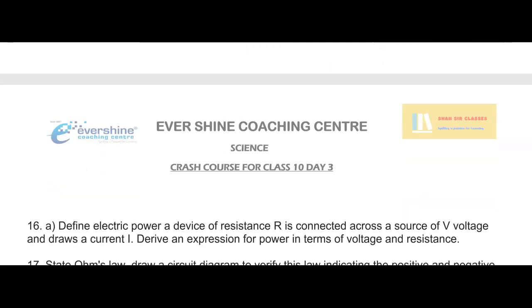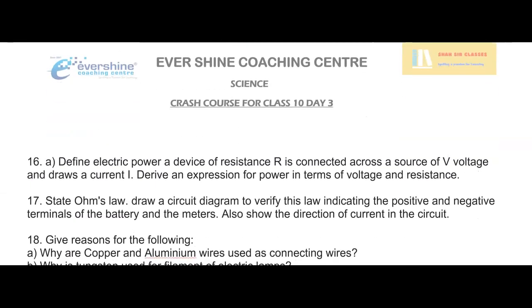Done. And next, question number 16, define electric power. A device of resistance R is connected across a source of voltage V and draws a current I. Derive the expression for power in terms of voltage and resistance. State Ohm's law. Draw a circuit diagram to verify this law, indicating the positive and negative terminals of the battery and the meters. Also show the direction of the current in the circuit.